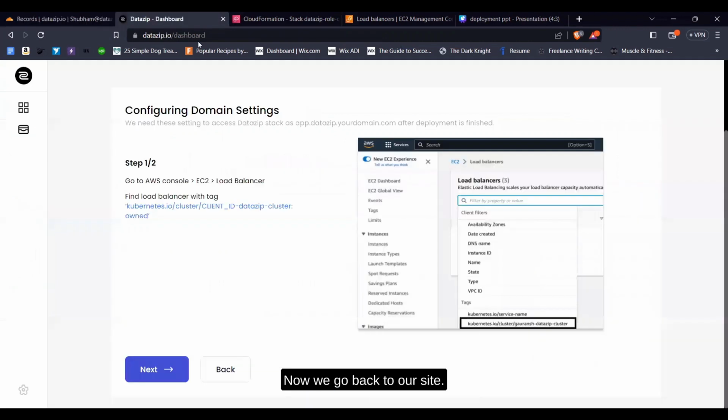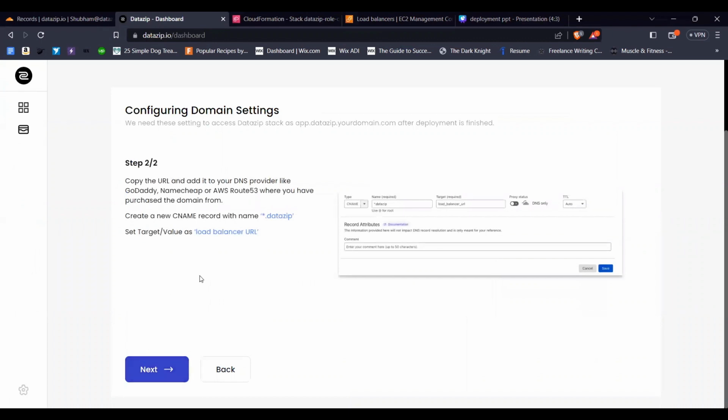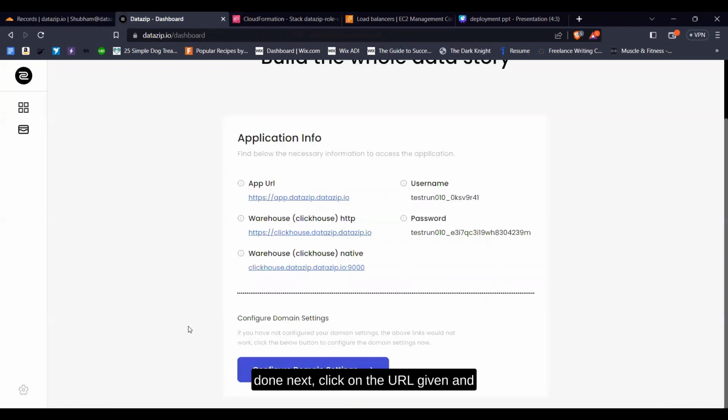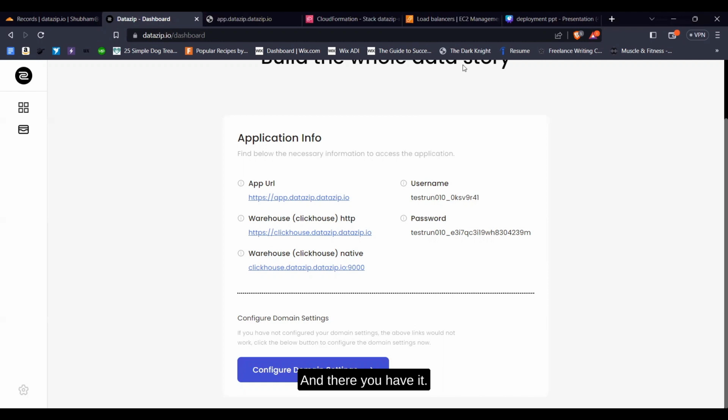Now we go back to our site. Click on next. This is the step that we have already done. Next. Click on the URL given and you will be able to access the stack. If you have selected public BI or warehouse, it will give you an SSL warning which will take about 15 to 20 minutes to be resolved. You can verify whether it is done by opening the URL in incognito mode. And there you have it.